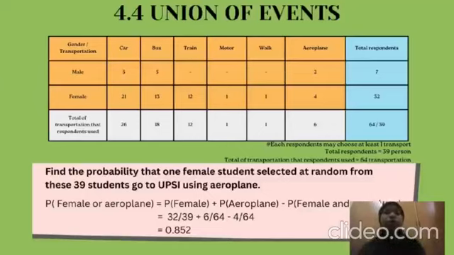Probability of female students plus probability of aeroplane and subtract it with the probability of female and aeroplane. That's how you calculate the union of events.